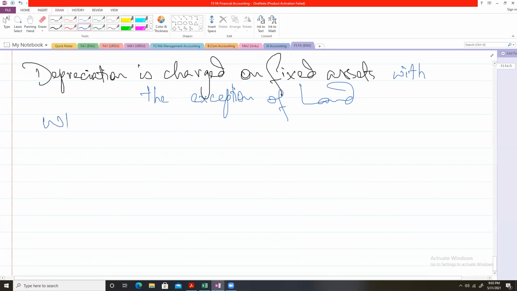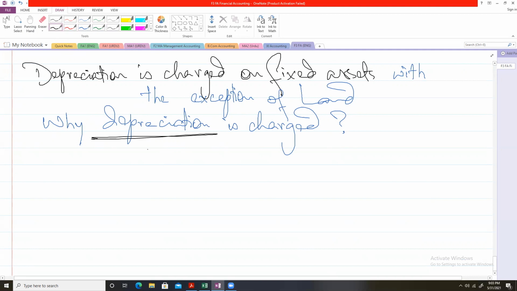Why is depreciation charged? The term depreciation itself shows this: the word depreciation comes from depreciate, decline, reduction. So depreciation simply means a reduction in the value of non-current assets.